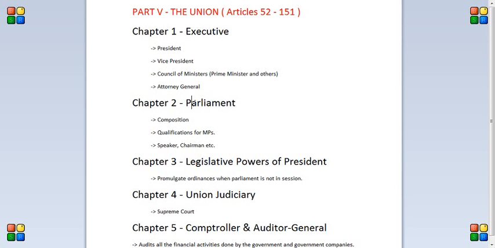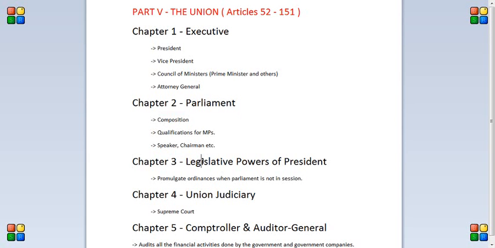chapter 2. Chapter 2 talks about parliament. It basically says what the composition of parliament is, like parliament consists of Rajya Sabha, Lok Sabha, and the president. It also talks about the qualifications of MPs, like the minimum age qualifications for an MP, and how he can be disqualified. It even talks about the speaker of the Lok Sabha and the chairman of Rajya Sabha, how they are elected and what their qualifications and duties are. All these things are mentioned in chapter 2, parliament.